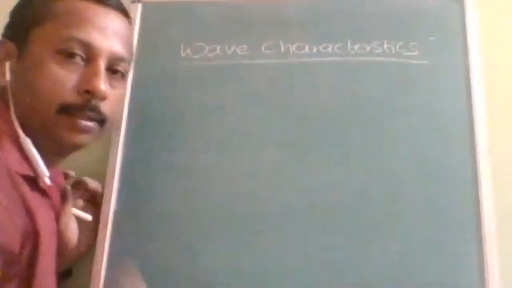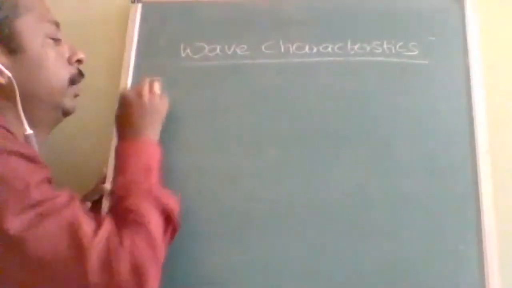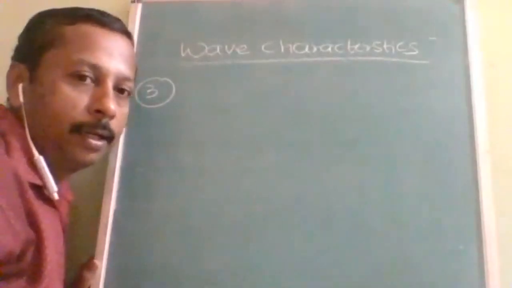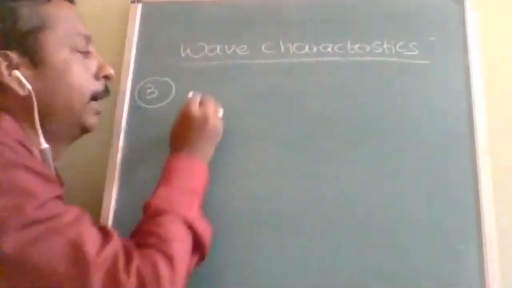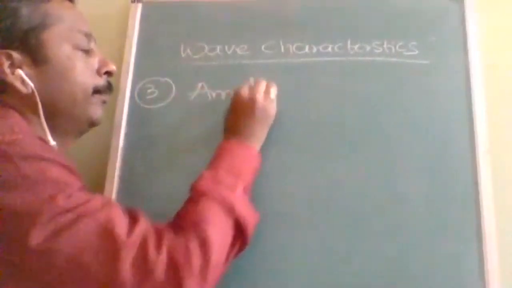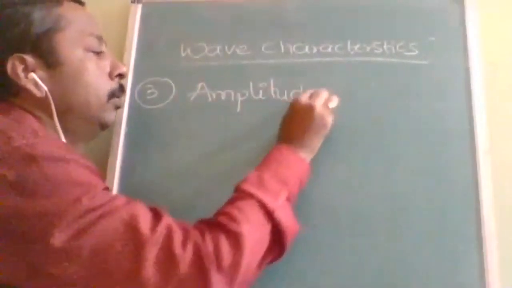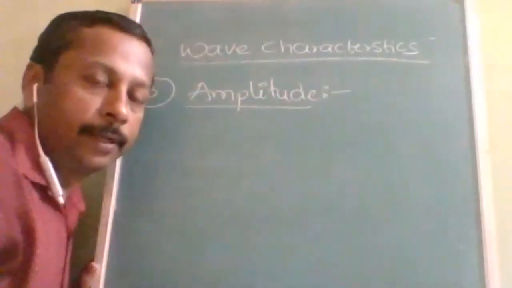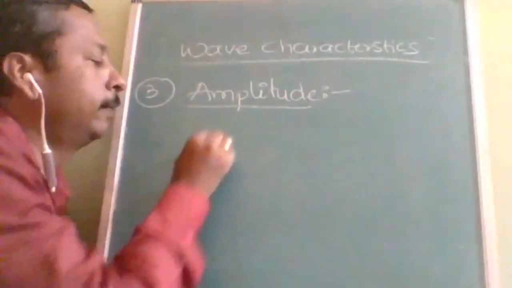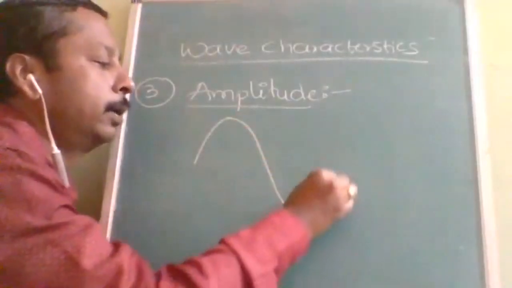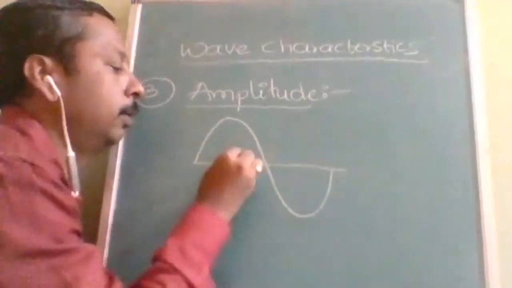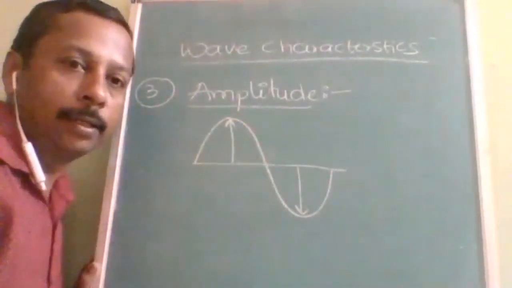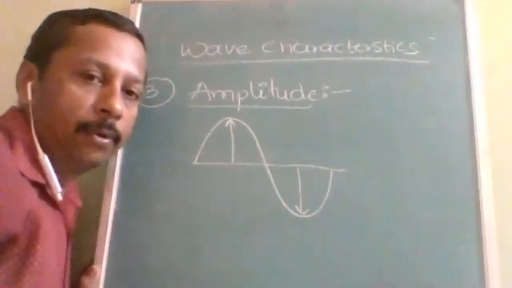Next, let us come back to the third wave characteristic. What is the third wave characteristic? Very good. The third wave characteristic we are going to study is none other than amplitude. In different books they give two different definitions. The first definition is the height of the crest or the depth of the trough. So how much the height is and how much the depth is, you can take it both ways. But this is the old definition.